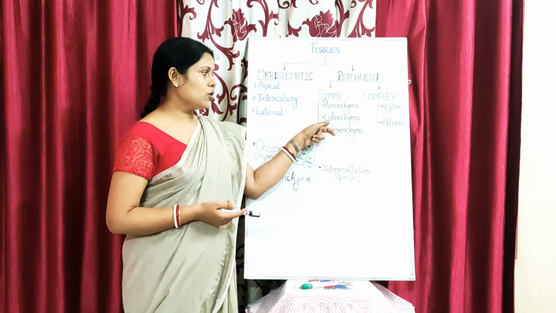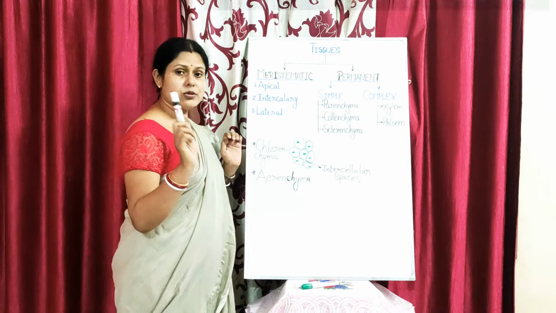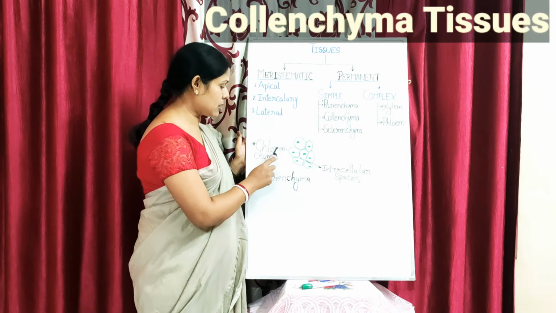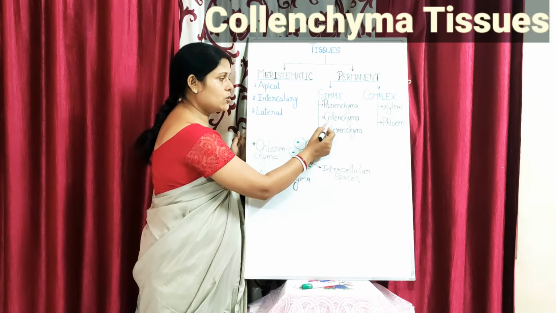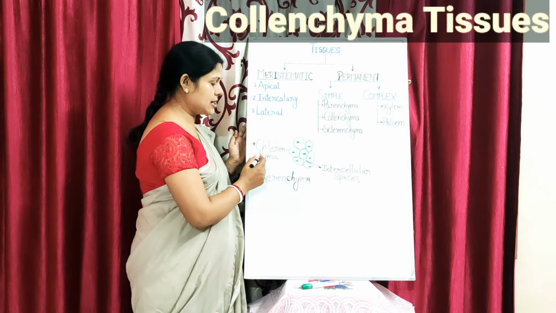The next one is your collenchyma. Students, most students make a mistake between chlorenchyma and collenchyma. The spelling is different. One is C-O-L-L-E-N and the other is C-H-L-O.